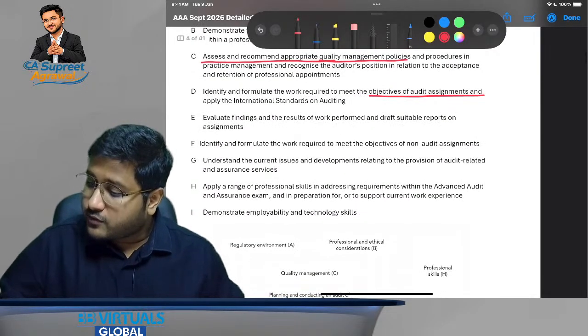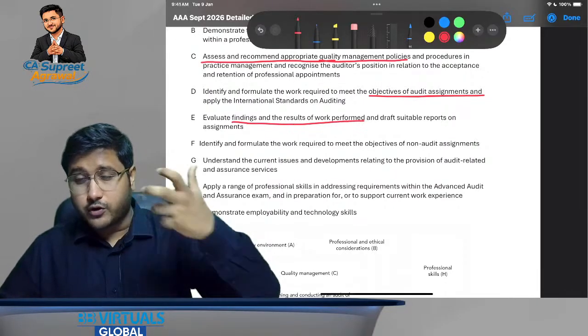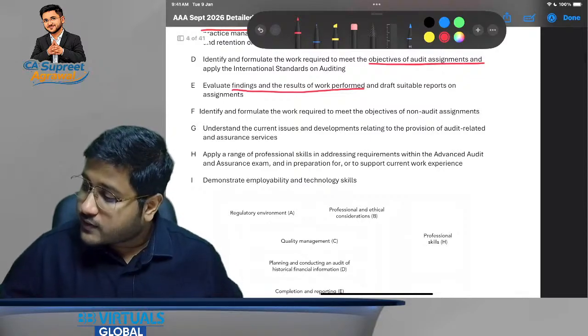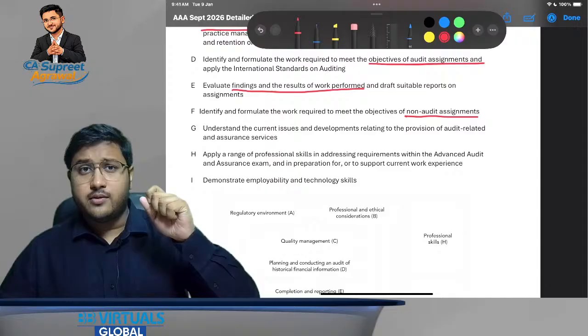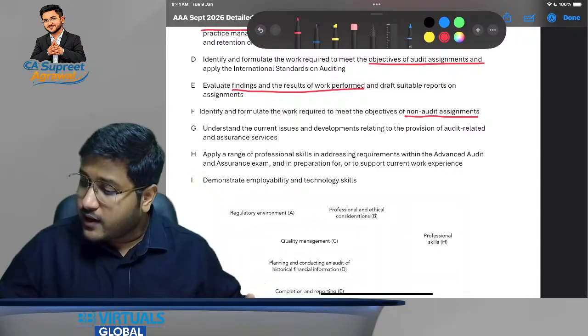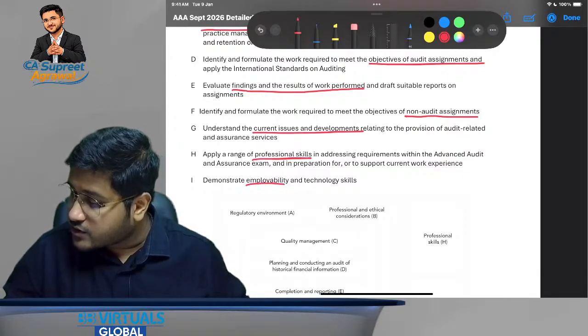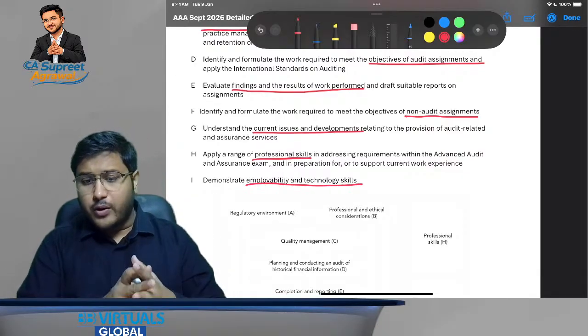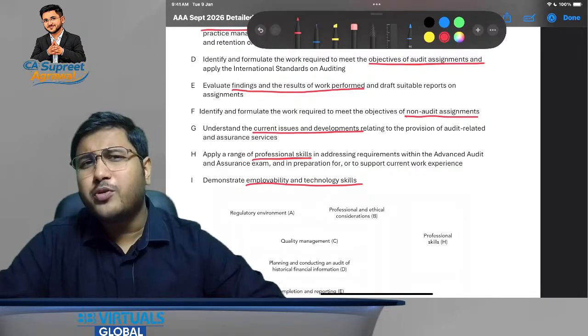We have to discuss the findings and results of work performed, that is the audit procedures, what the conclusions are, and what the impact is on the audit opinions. We have to discuss non-audit assignments also, that is maybe due diligence, or review engagements. We have to discuss current issues also. We have to discuss professional skills also, and we have to demonstrate employability and technology skills while writing our answers. So this is going to be very important for all of you. I hope you have understood till now.